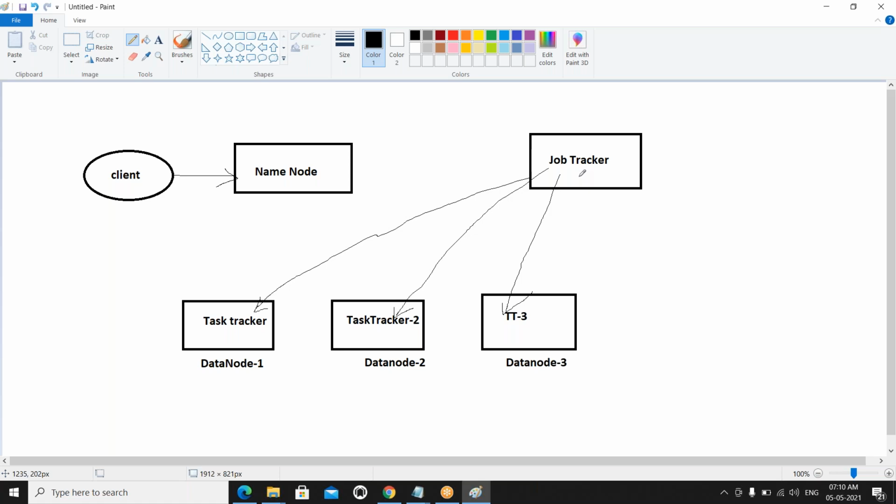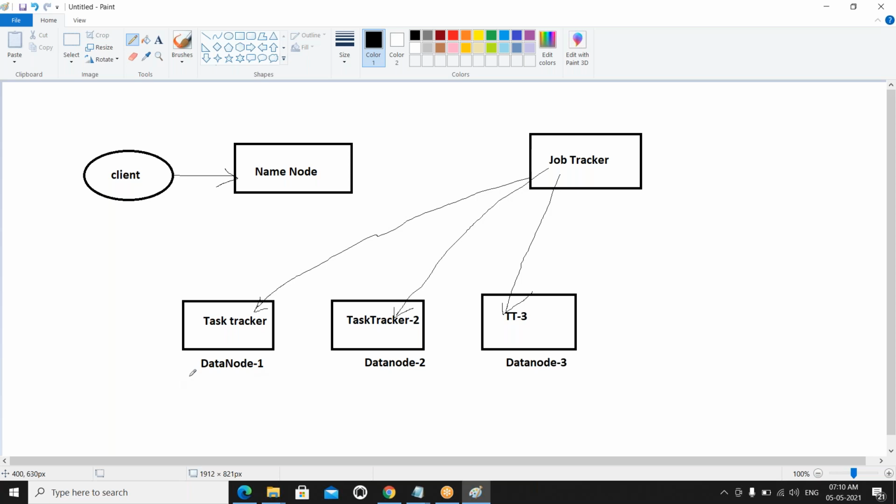So how are we going to identify whether the data is available in the same node? How am I going to identify? It is the job tracker's responsibility to split the total job into tasks and assign them to the task tracker, which executes where the actual data is. Yes, sir, that is clear.